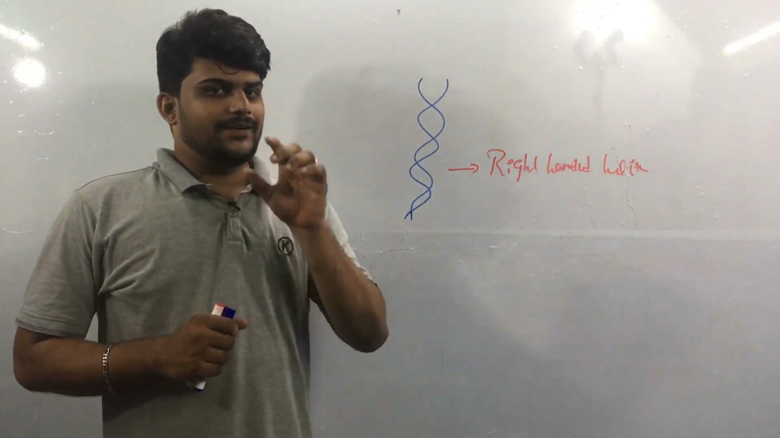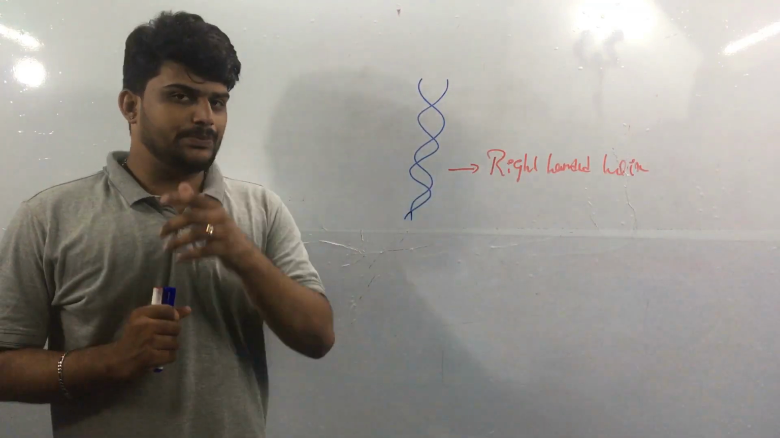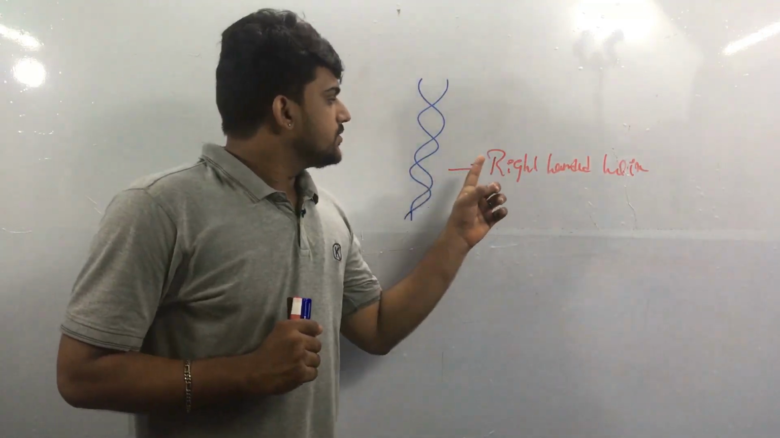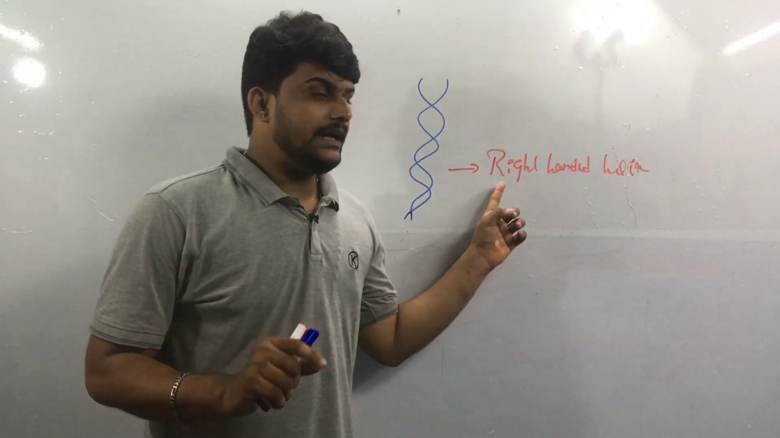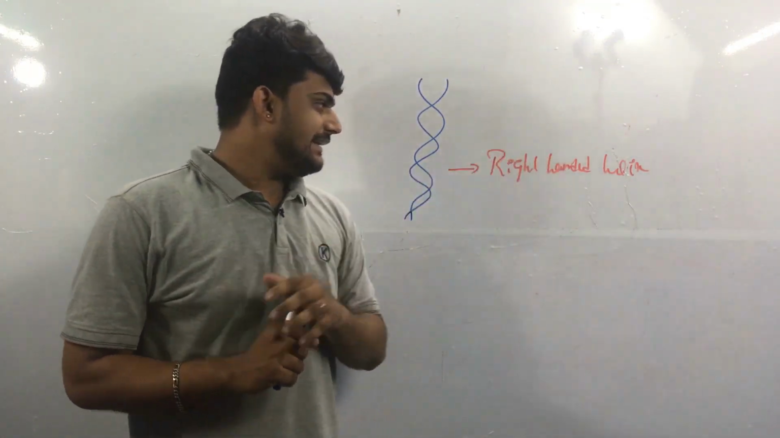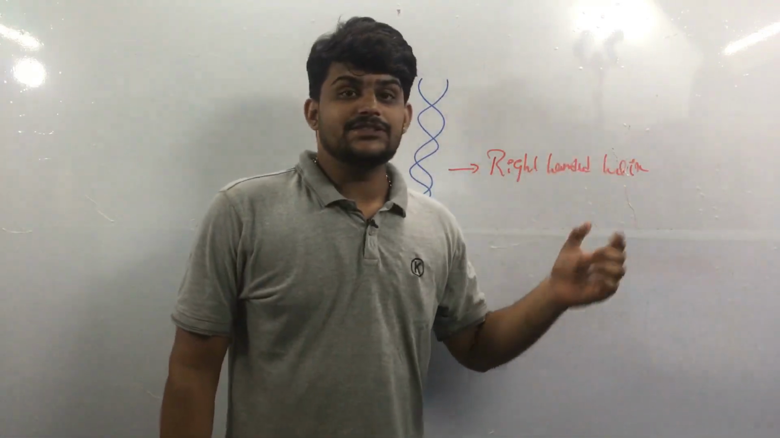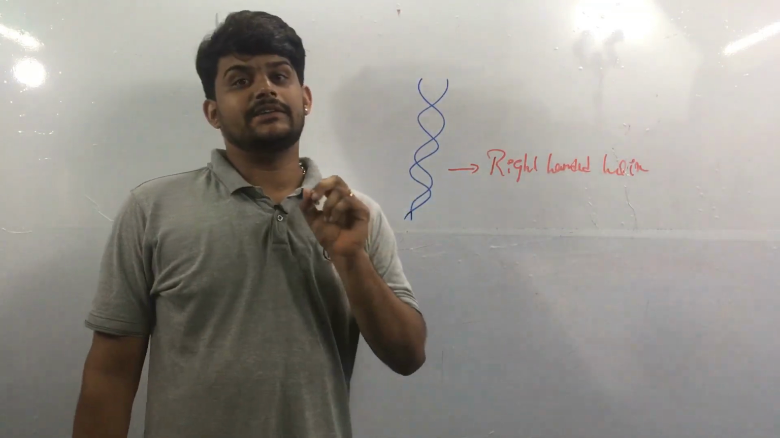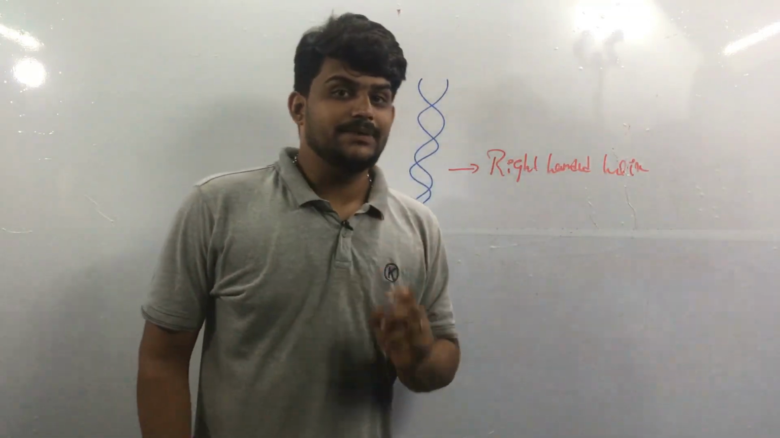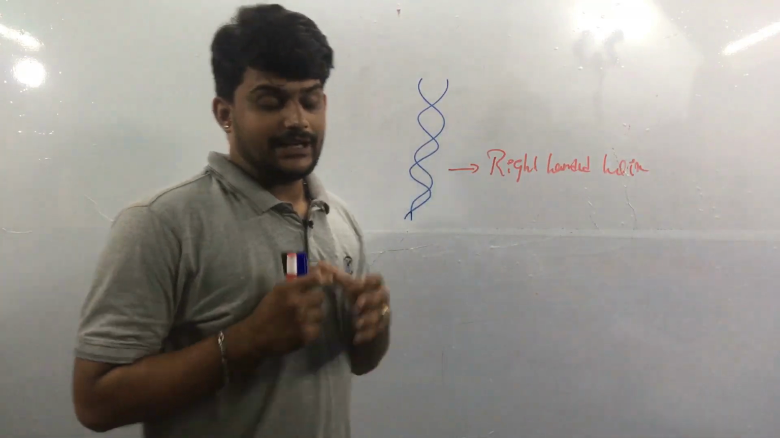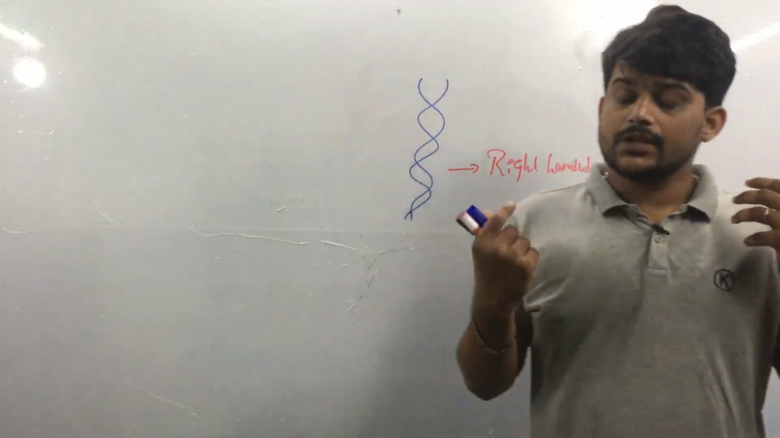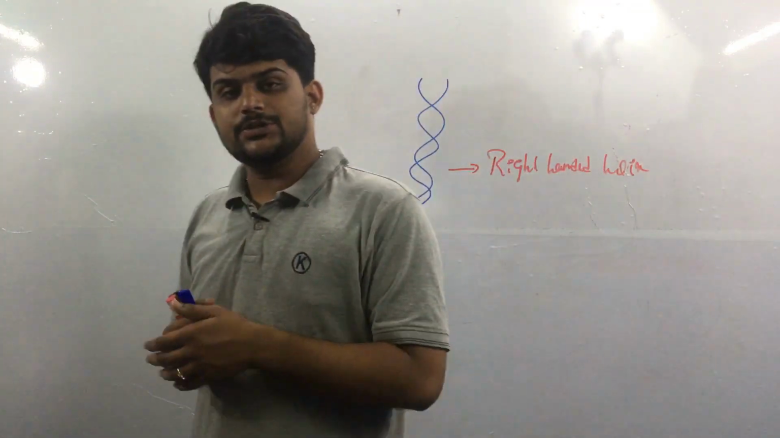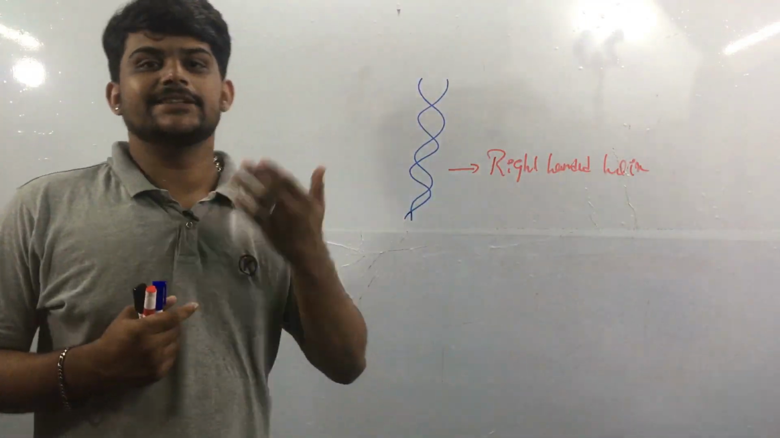So here I have left a clue for you people. The clue is the right-handed helix in double-stranded DNA. I am showing you a right-handed helix in a double-stranded DNA. Double-stranded means there are many types of DNAs, so that we are going to study in our next video.